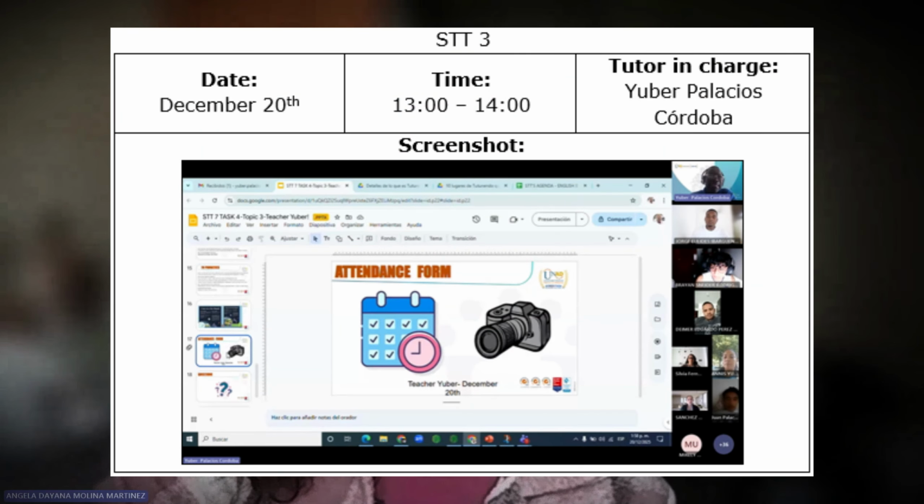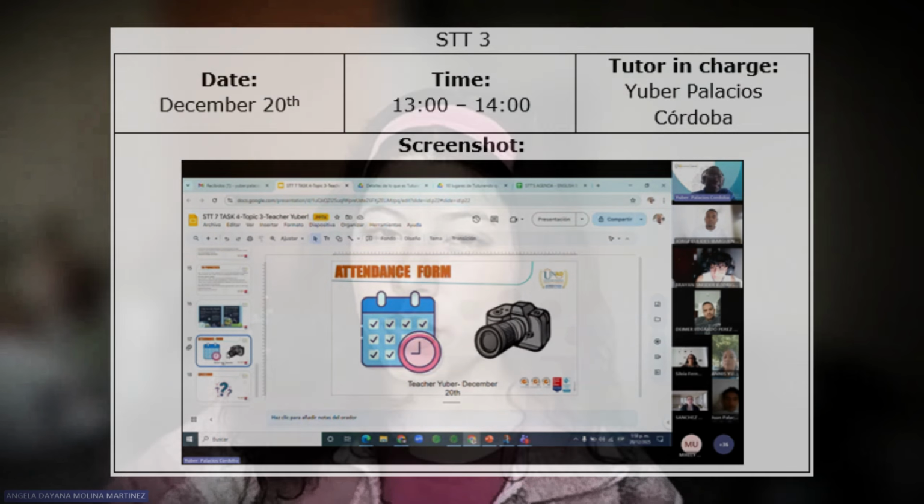STT number 3 was also taught by teacher Hubert Palacios on December 20th. In this STT, the teacher guided us and explained every step that we needed to follow to complete task 4. And he also helped us practice our pronunciation and oral expression with some icebreaker questions, like which is the best beach, mountain, or countryside place that you visited, and what did you do there? What's your favorite activity to do when you travel, etc.